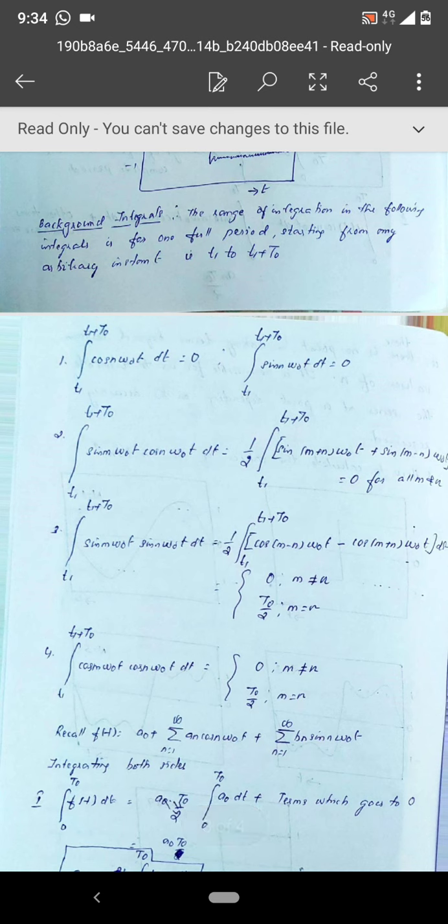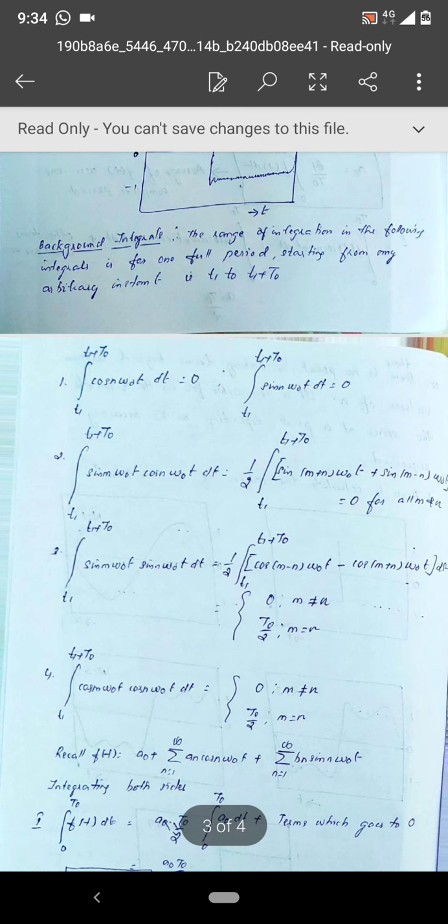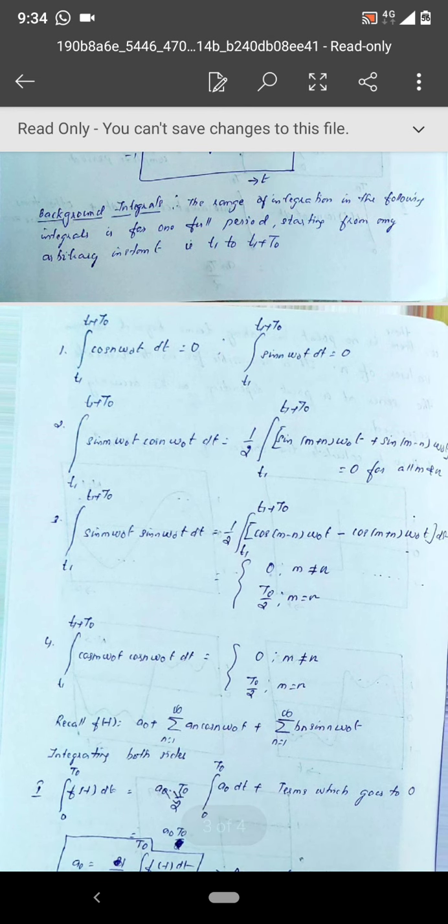So in general, I am considering the integration for one complete time period from any arbitrary instant t1 to t1 plus t0. t1 can be 0 as well. If it is 0, then the limit of integration will be from 0 to capital T0. The first background integration is that of cos n omega naught t dt. If you find the integration of a cosine wave or sine wave for a complete time period, then it will be 0. So that is the first result.